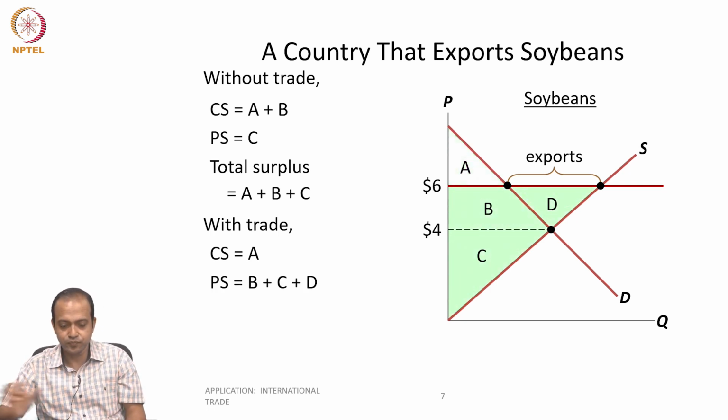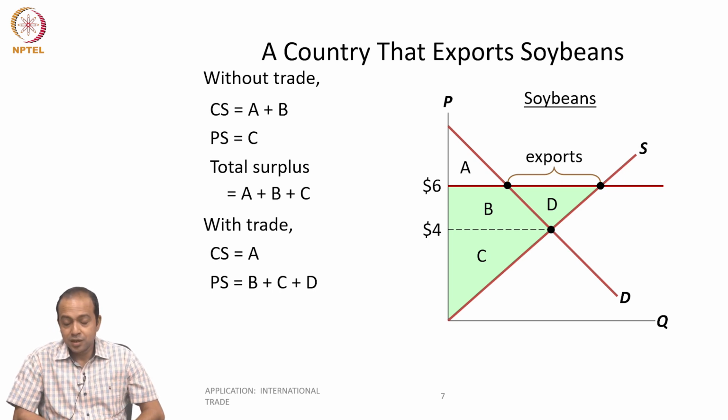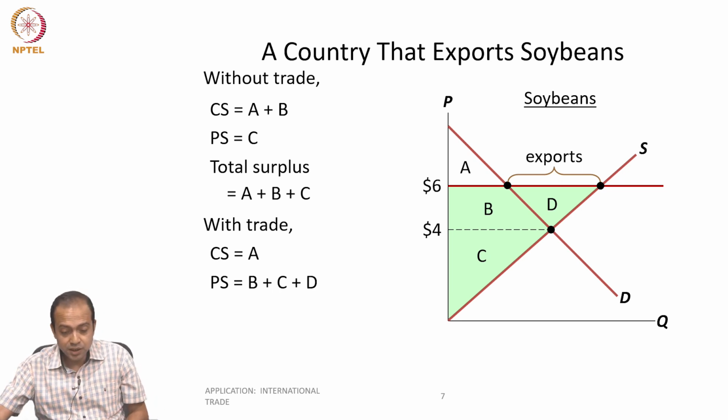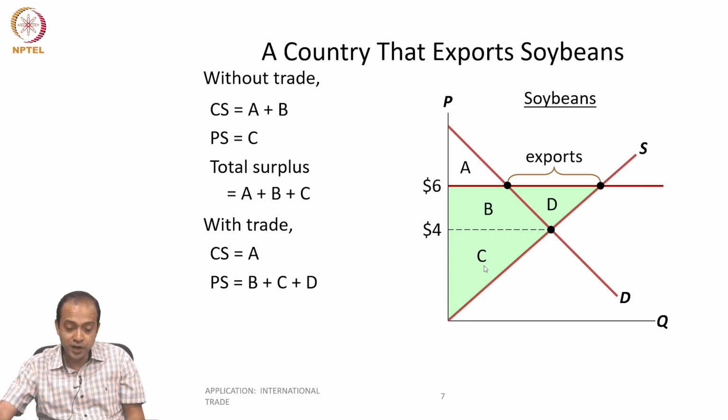Earlier the producer surplus was the area C, the area below the price line and above the supply curve. That was how producer surplus was defined. Now, in free trade, when the price goes to 6, the total producer surplus is C plus B plus D.